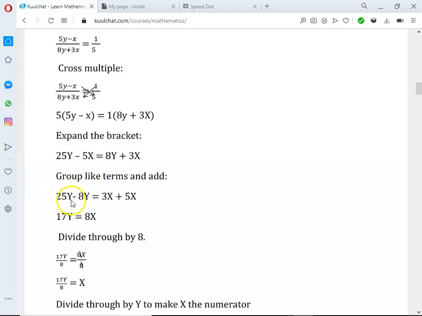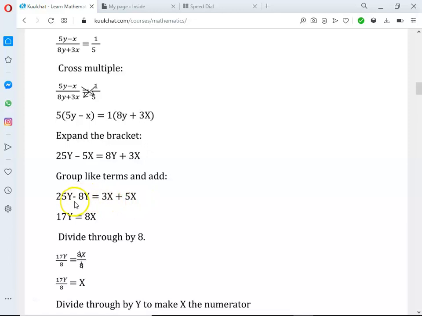So we have the 25y, and this 8y. Anything you send across an equal to sign, if the thing is positive, it becomes negative. If the thing is negative, it becomes positive. So take note. Here the thing is 8y and it's positive, and we are sending it across the equal to sign, so it becomes negative 8y. Then we write the 3x. Now we are sending this one also across. Because it is negative, when sent across it becomes positive. So that's where the plus 5x comes in.